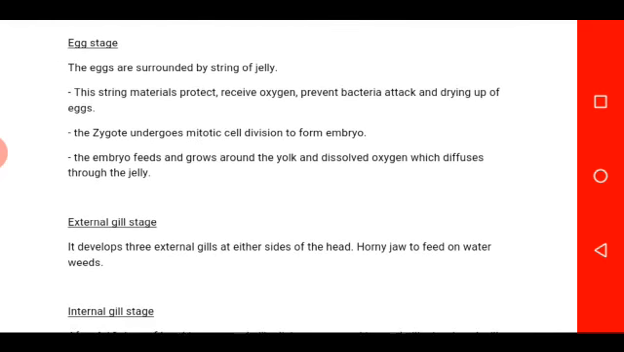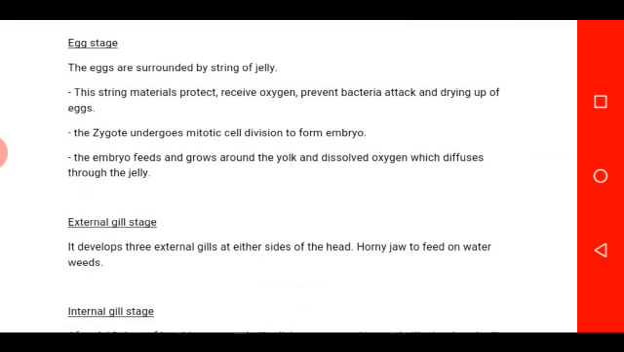At the egg stage of the organism, the eggs are surrounded by a string of jelly. This jelly-like material protects the eggs. It receives the oxygen for respiration to occur. It prevents bacterial attack on the eggs, and it prevents the eggs from drying up for the period of the egg stage. Then the zygote will develop